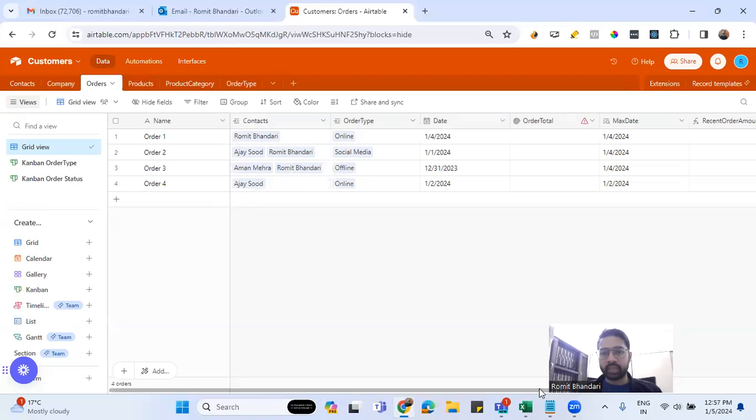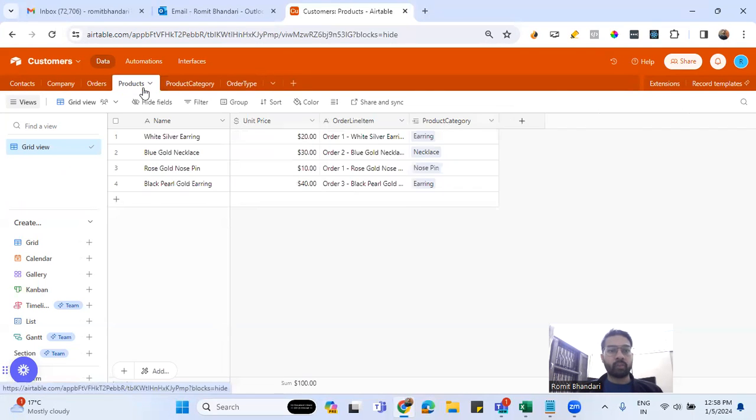And as you would have noticed here, the thing which is missing is the relationship between order and product. Basically in an order, a person can place an order with more than one product in that order. As you would have seen when you shop on online stores like Amazon, in that one cart, you may add multiple products with various quantities as well. So we have a products table where you have the name, the unit price of that product, and of course the product category.